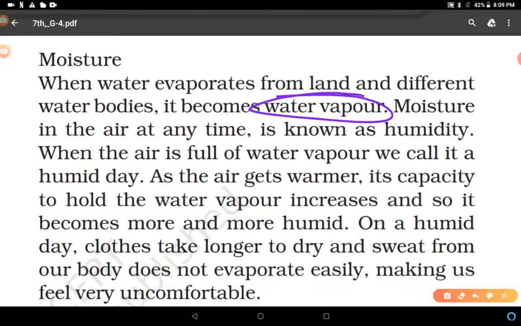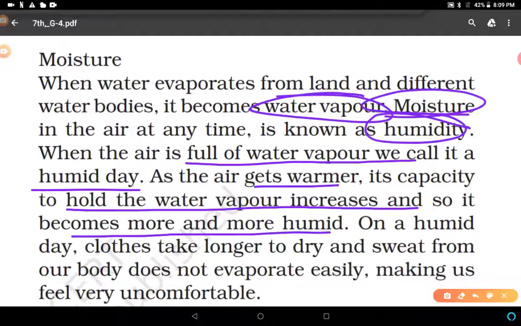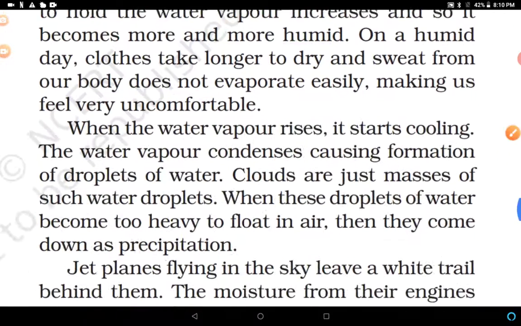Moisture in the air at any time is known as humidity. So the existence of water vapor in air creates humidity. It means the existence of moisture creates humidity. When the air is full of water vapor, we call it a humid day. As the air gets warmer, its capacity to hold water vapor increases, and so it becomes more and more humid. On a humid day, clothes take longer to dry and sweat from our body does not evaporate easily, making us feel very uncomfortable because of humidity, moisture in the air.